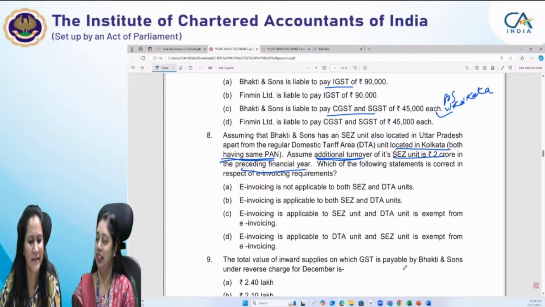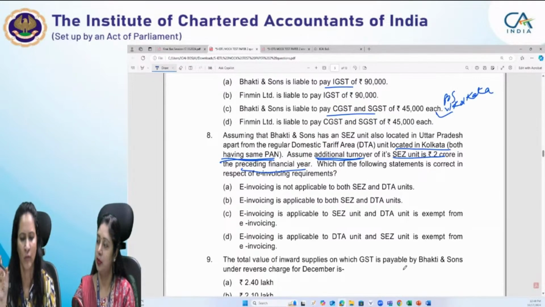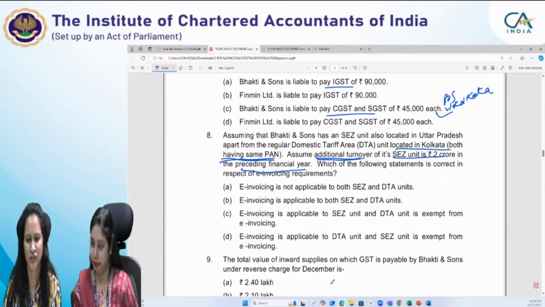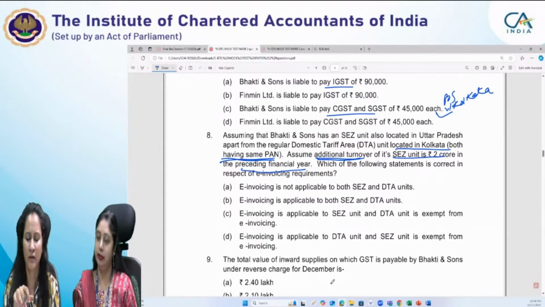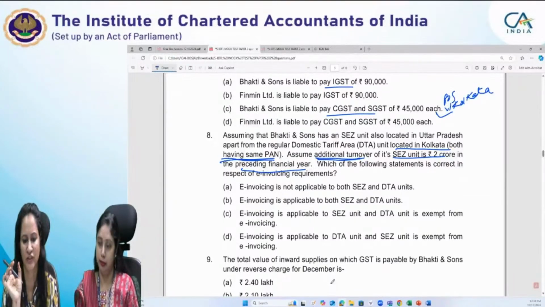So option A, e-invoicing not applicable to both SEZ and DTA. It is applicable to both, or it is applicable to either of the two. And one of them is exempt from GST. Now see, in this question, although to a larger extent it does not relate to the facts given in the table, even then, few things related to the facts given in the case scenario are used for answering this question as well.